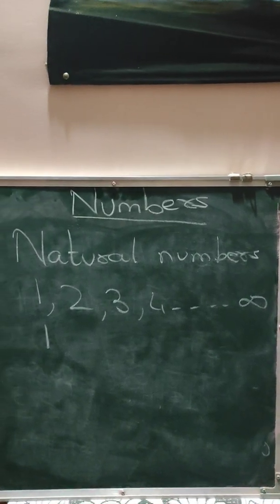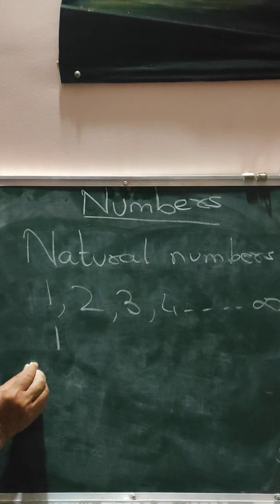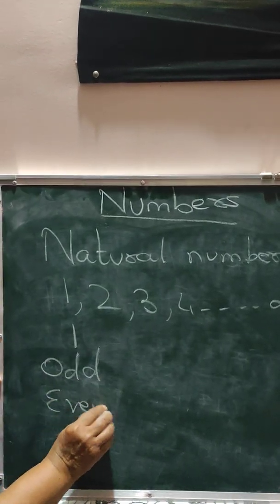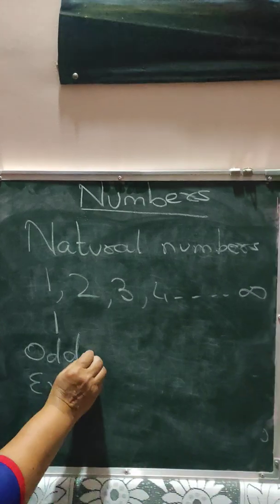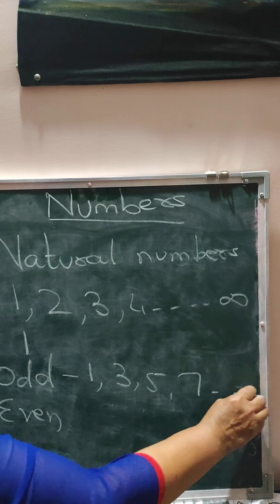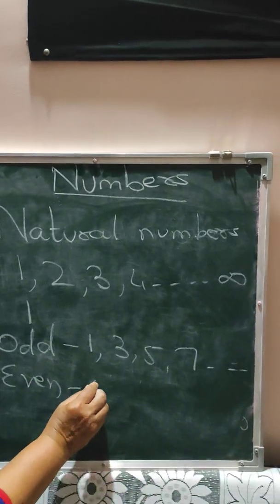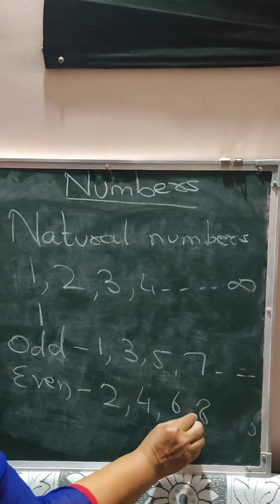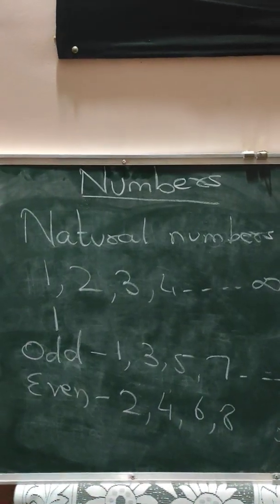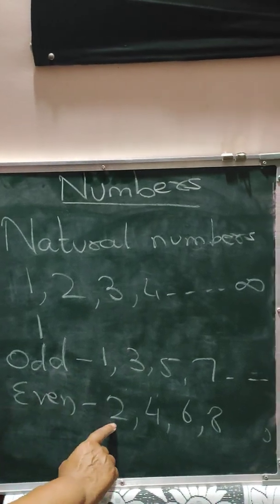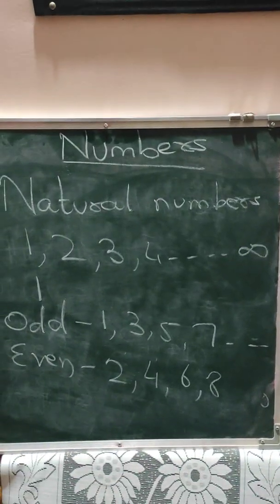Now these natural numbers can be divided into odd and even. The odd numbers begin with 1, 3, 5, 7 and so on. And even numbers start from 2, 4, 6, 8. Here by seeing the numbers itself, you can make the difference. In even numbers, you can make pairs or sets.